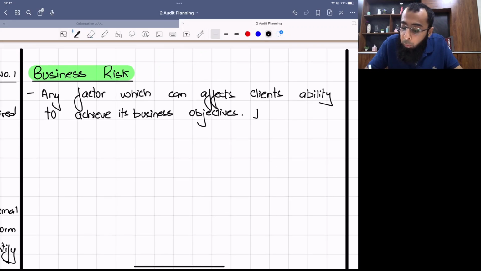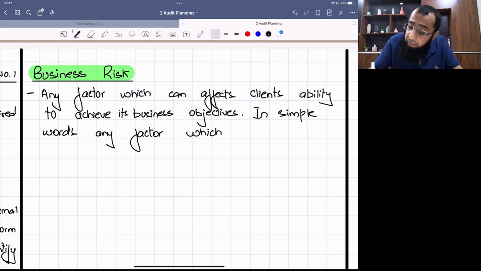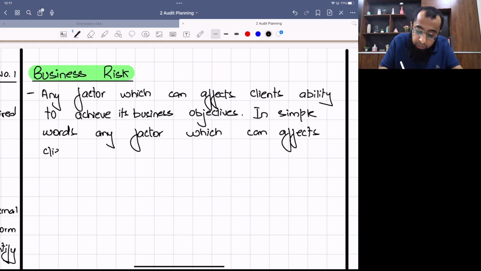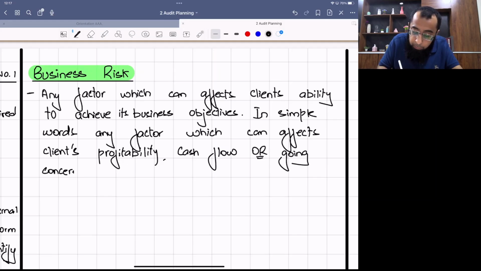Okay, in simple words, any factor which can affect the client's profitability, cash flow, or going concern status will be considered a business risk.